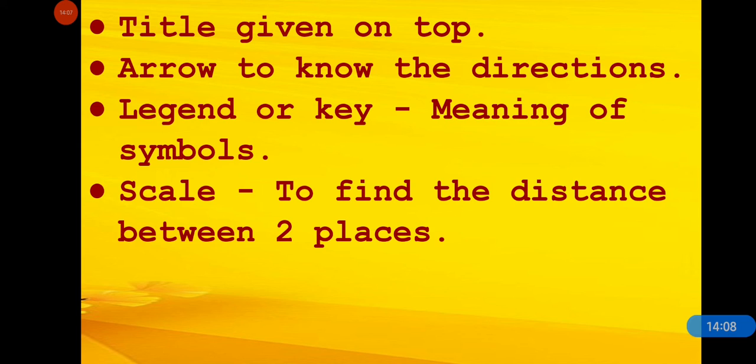We can know by the title. And the north arrow is known to help us to know the direction. Legend or key is a list of many symbols with their meaning. And scale helps us to find the distance between two places.